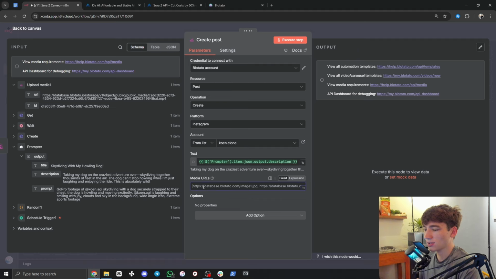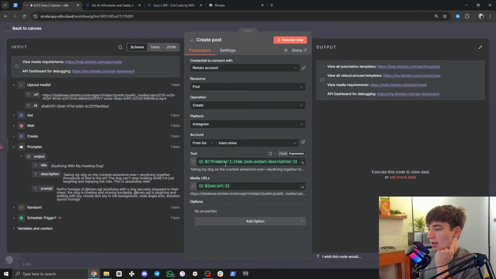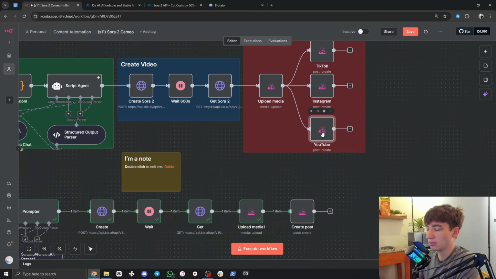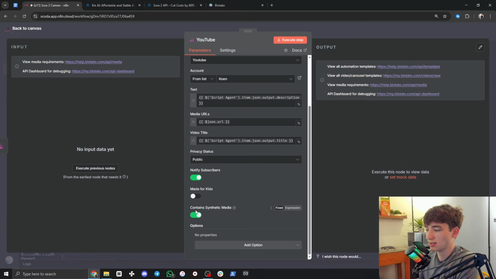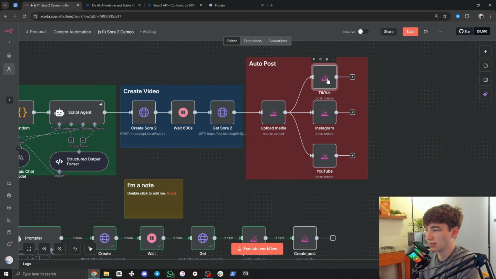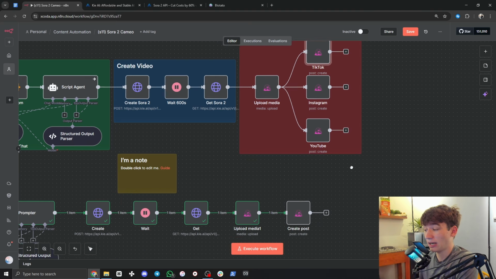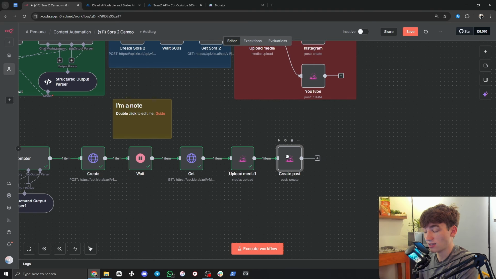So media URLs, this has to come straight from the past one from Blotato. It has to be this node. So we're going to drag in URL, database.blotato, as you can see the link right there. And that is everything for that. And keep in mind for things like YouTube, if we open YouTube, make sure you enable this contains synthetic media, or if you're doing TikTok, is AI generated, because you might have issues if you don't disclose that to the platform. So now we can actually click on this and it will post to our Instagram.